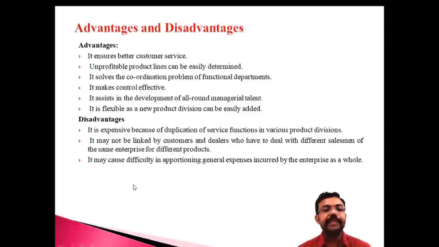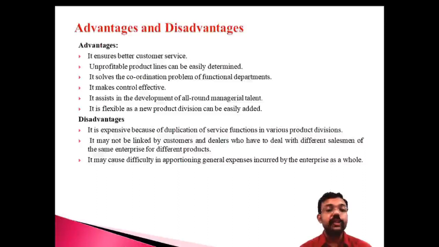And it may cause a difficulty in appropriating general expenses. Sometimes the appropriated expense division is mismatched. The term is known as inaccurate expenses. So there is a possibility of inaccurate expenses from the operation point of view of this department.